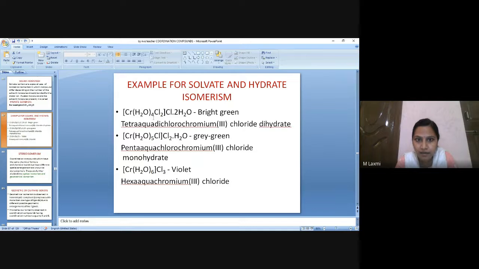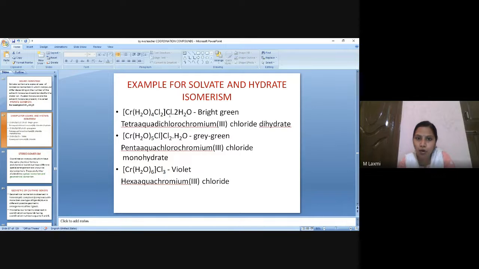So tetra. And what about this ligand? This is a monodentate ligand, so I have to use di, tri, tetra, etc. If it is a polydentate ligand, then I have to use bis, tris, etc. Okay, done. Tetraaquadichlorochromium, write the oxidation number. And what about the counter ion? The counter ion is an anion, so it is written at the end, chloride.